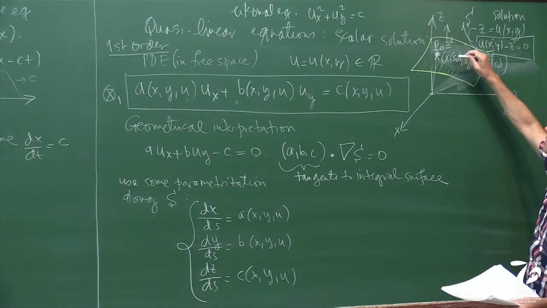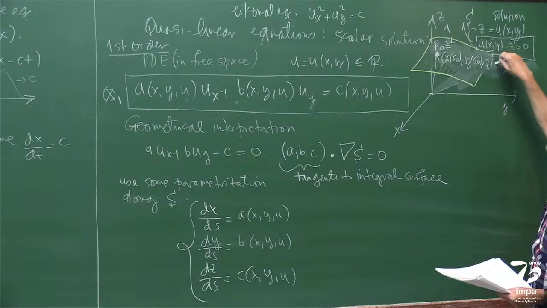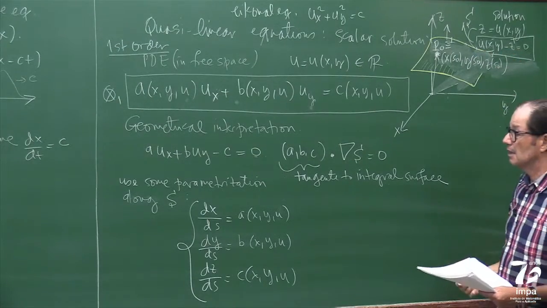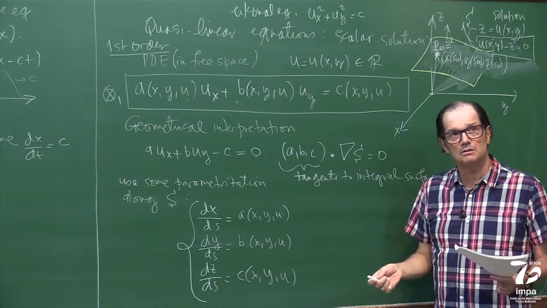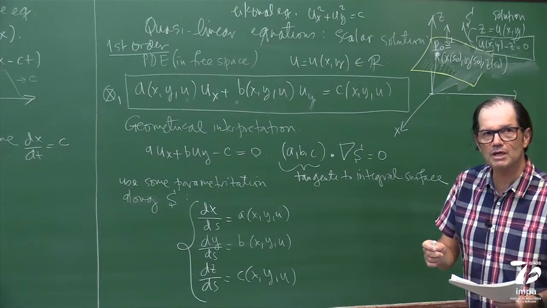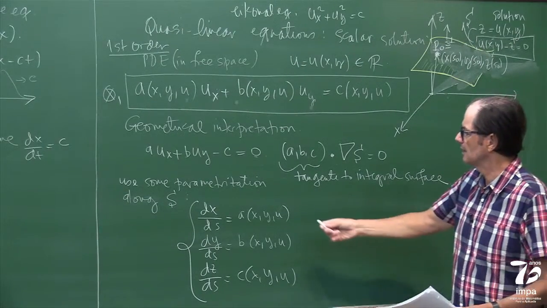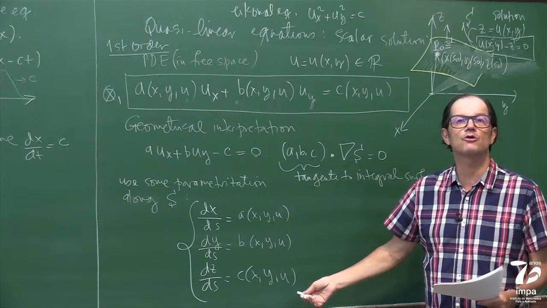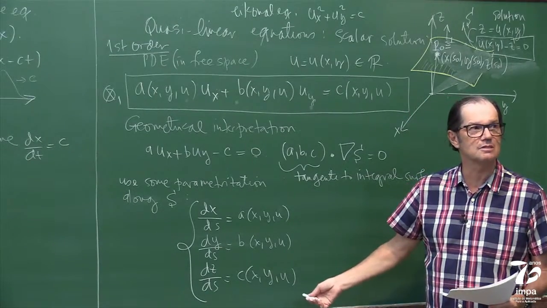So I need to know what these guys are. But as we will see, and the Cauchy problem will become more clear, this is a one-parameter family of ODEs.